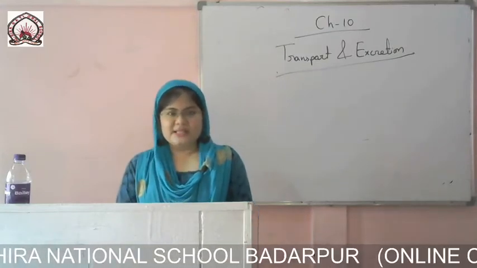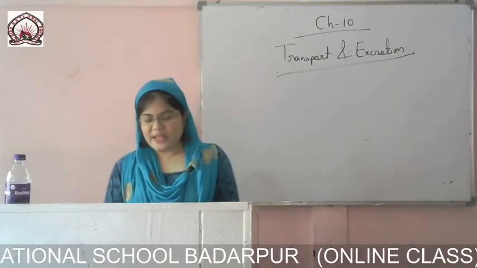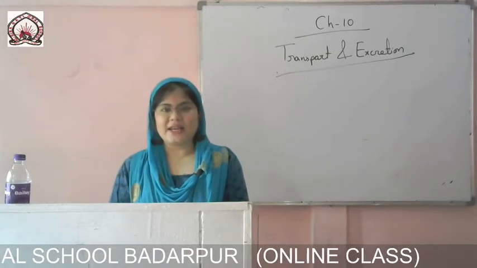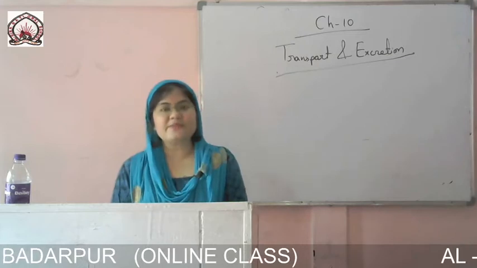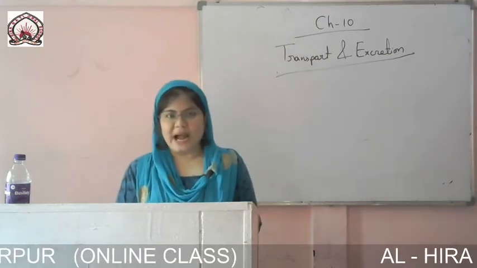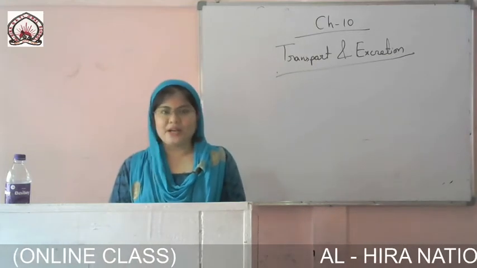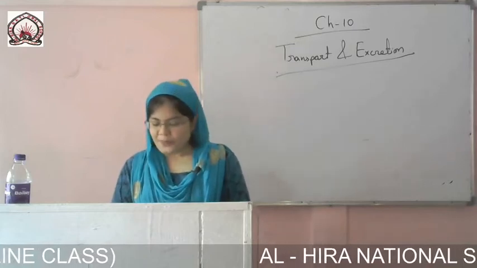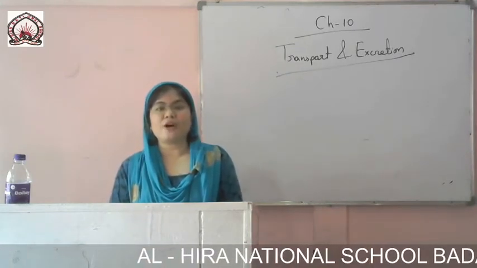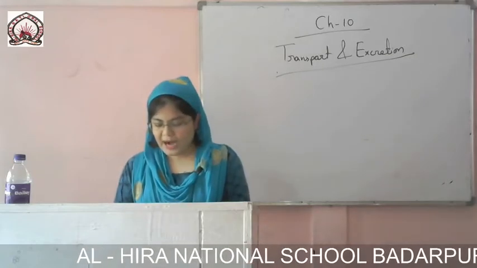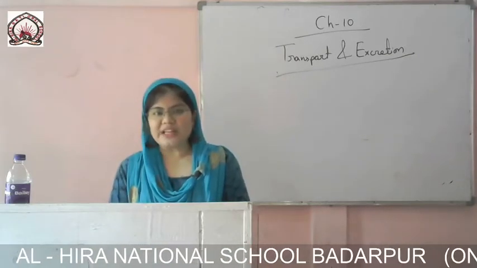Now blood vessels. A blood vessel is a tube through which blood is carried. Blood vessels are of three types: arteries, veins and capillaries. What is the work of the artery?